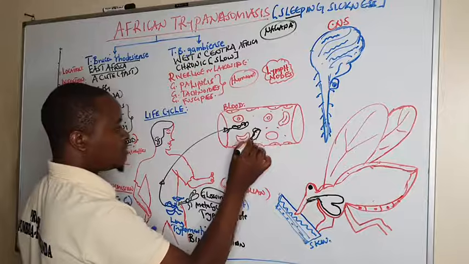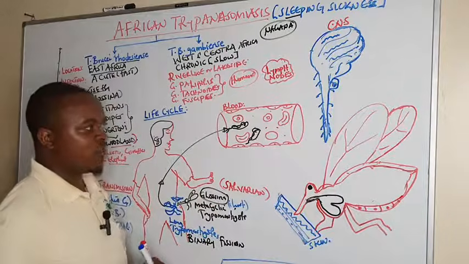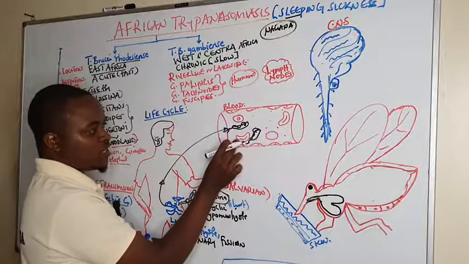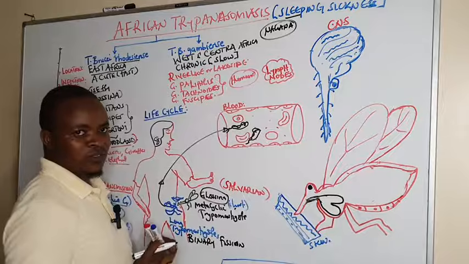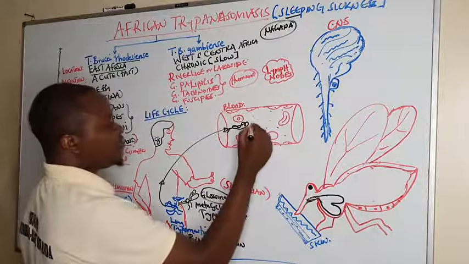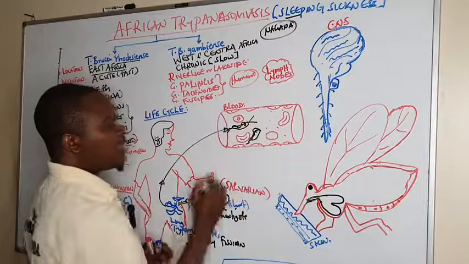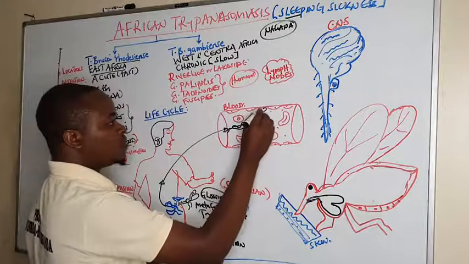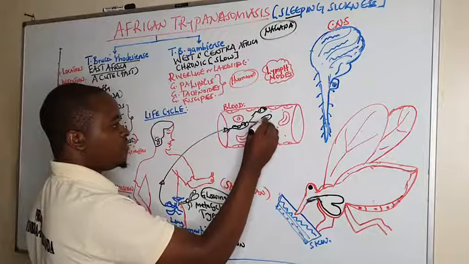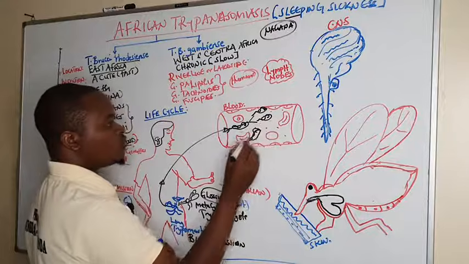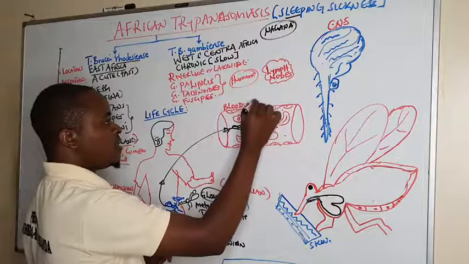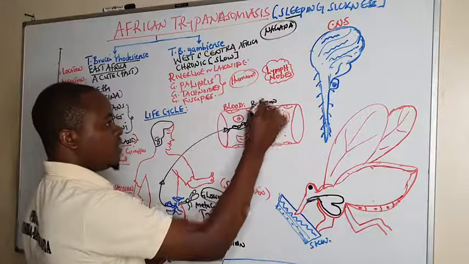Within blood, these trypomastigotes continue to multiply by binary fission. So if we have one here, and remember they do not enter into red cells, they are found in the tissue space, or what we call the tissue fluid, but not inside the cells. So if this one multiplies by binary fission, we get two trypomastigotes, and this one also multiplies by binary fission, we get two more. This multiplication is what we are calling binary fission within blood.